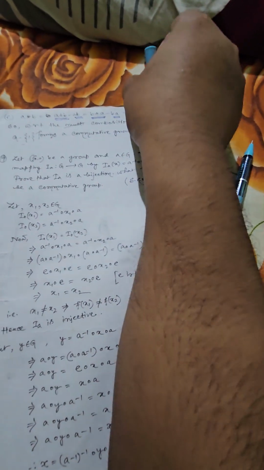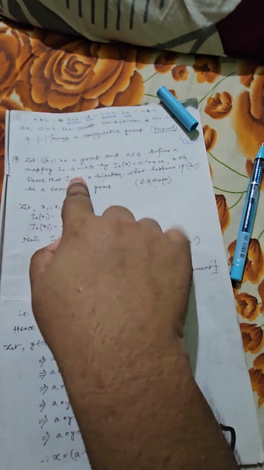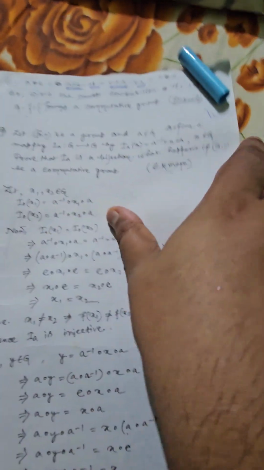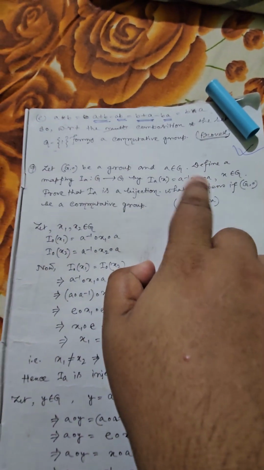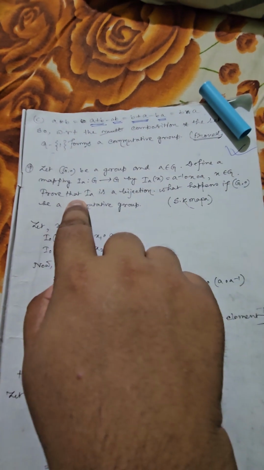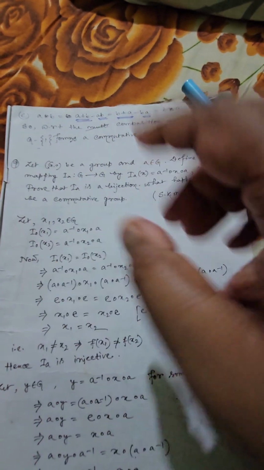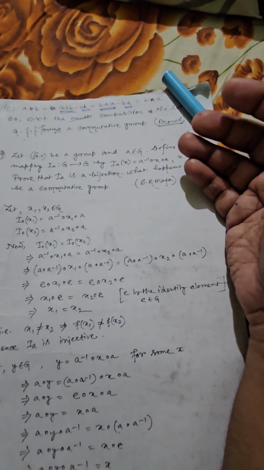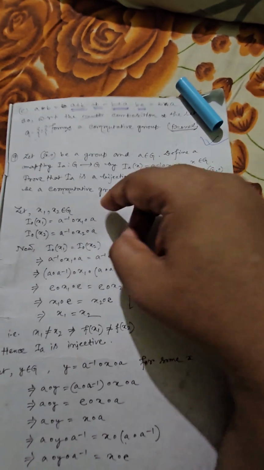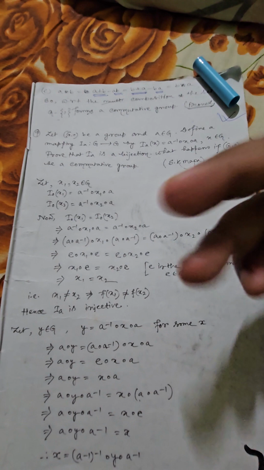Now moving on to the next problem. Let (G, ∘) be a group. Let us consider a mapping I_A from G to G, given by I_A(x) = A inverse ∘ x ∘ A. Then we have to show that I_A is a bijection, that is a one-to-one and onto mapping, and also explain what happens whenever (G, ∘) is a commutative group.